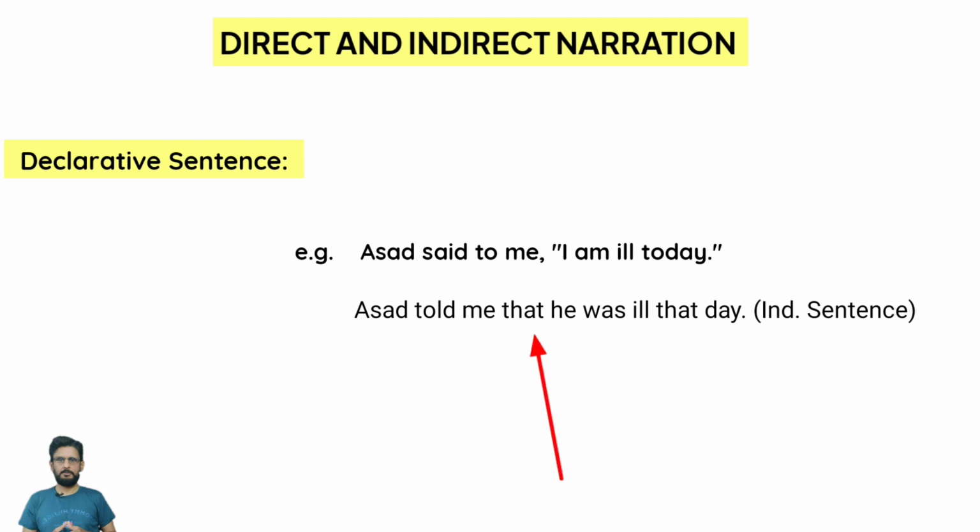The third important change is in the pronoun over here, I. Remember that there is a rule regarding the change of pronouns in direct and indirect narration. The rule is SON by 1, 2, 3. Let me explain this rule. S stands for subject, O stands for object, N stands for neutral, meaning unchanged.